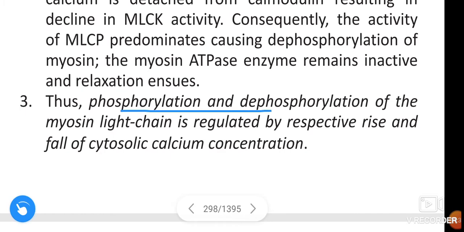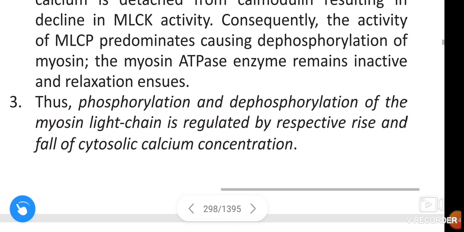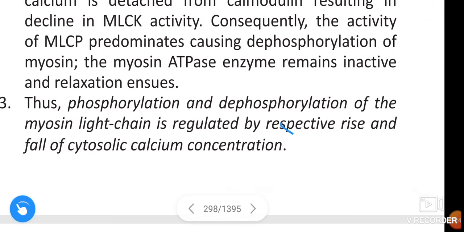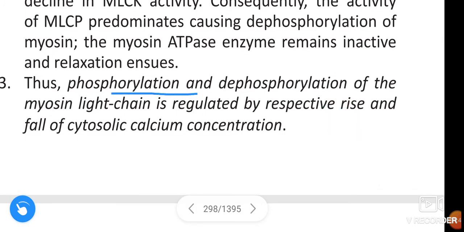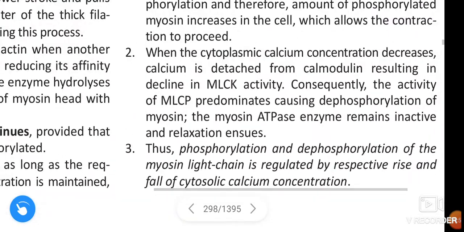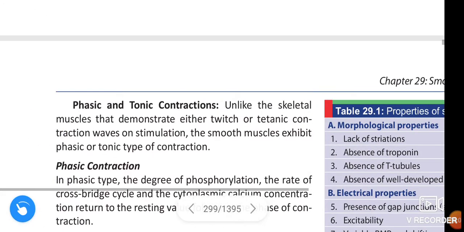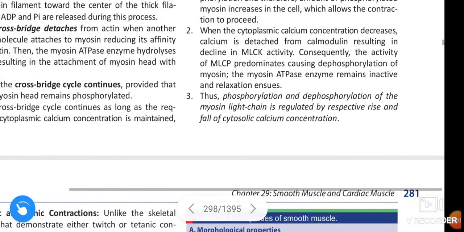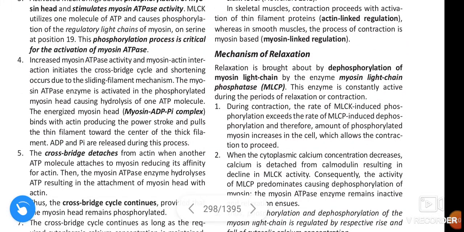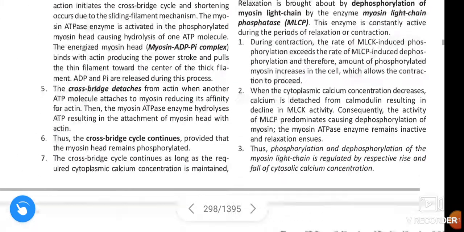The phosphorylation and dephosphorylation of the myosin light chain is regulated by respective rise and fall of cytosolic calcium concentration. And this is about the mechanism of contraction and relaxation of smooth muscle.